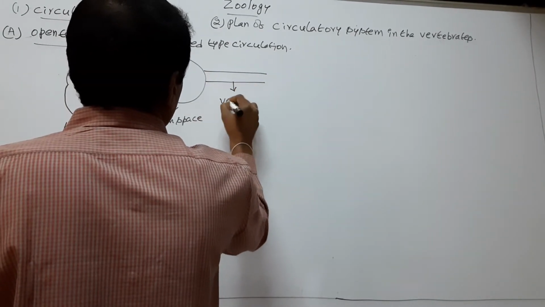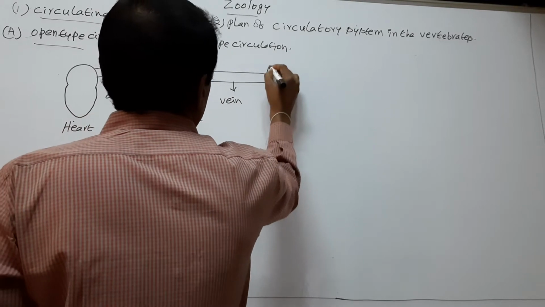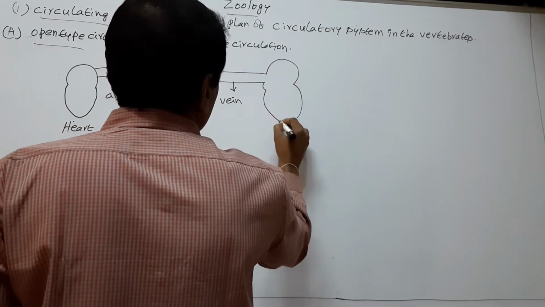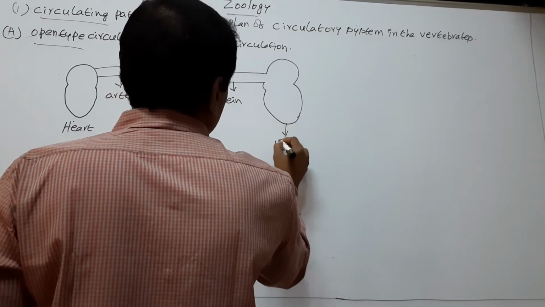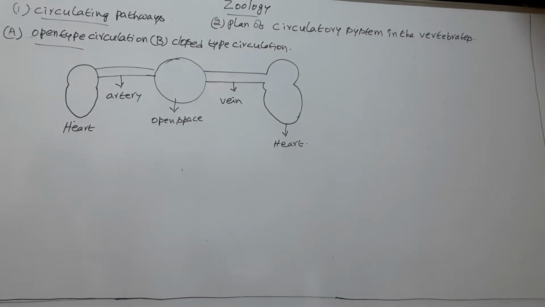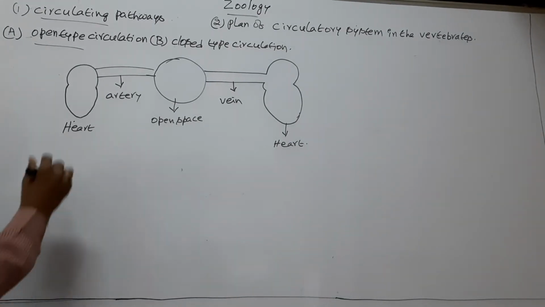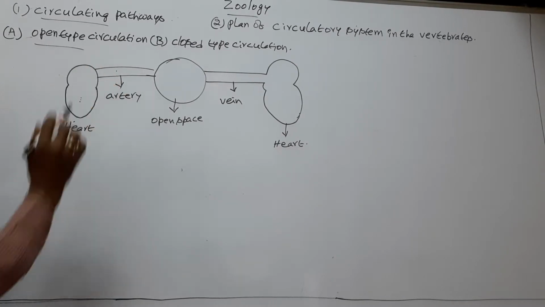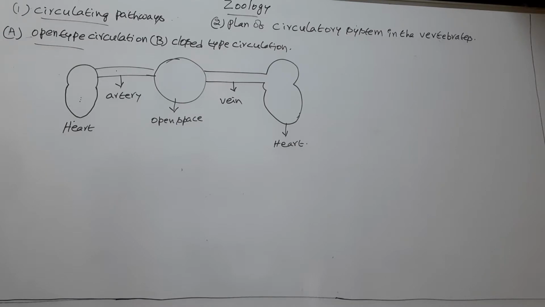This is vein. In some animals, the heart pumps its blood into arteries.